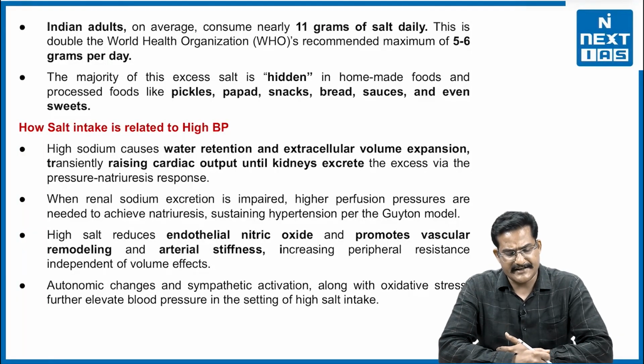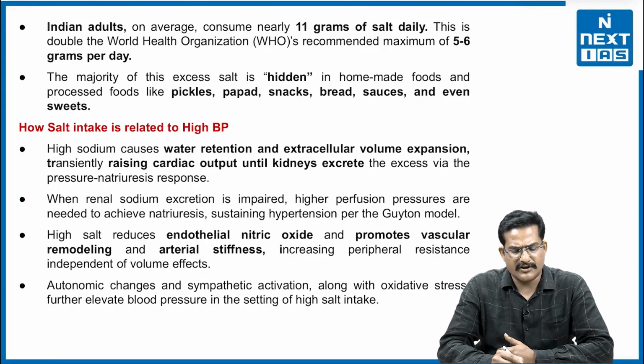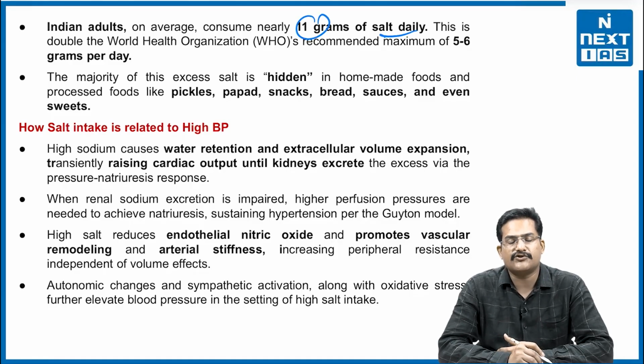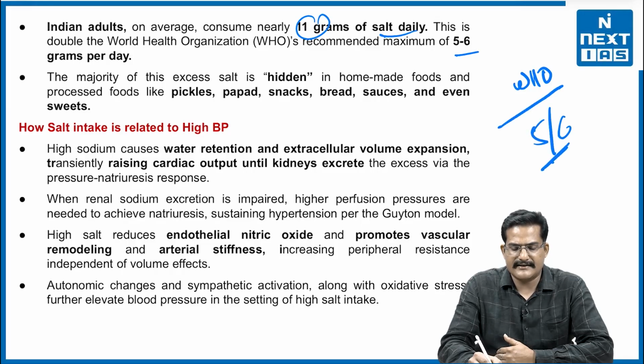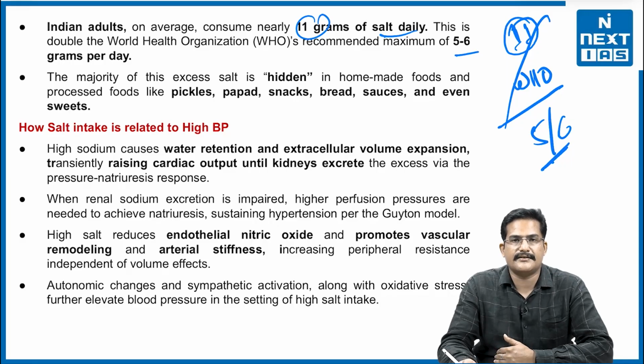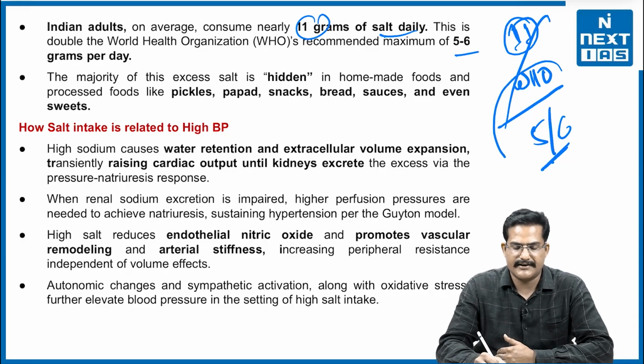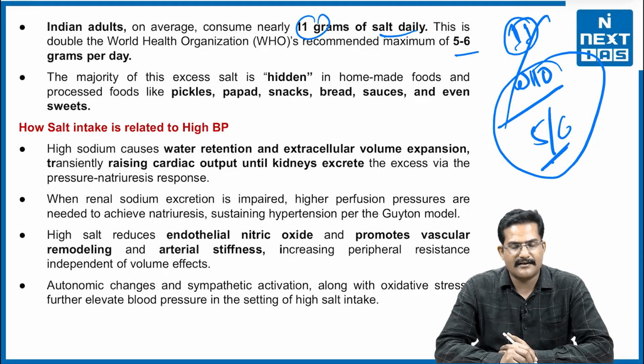Now, as per the data, among Indian adults, on average we consume 11 grams of salt daily, which is twice the recommended dose. WHO recommends 5 to 6 grams a day. At the same time, we are consuming at least 11 grams a day, more than double, right? Almost double, right?